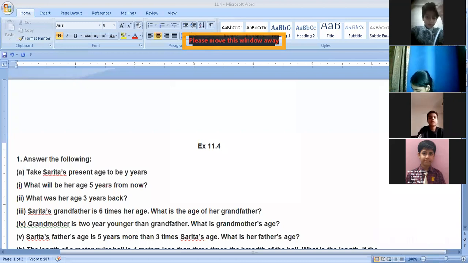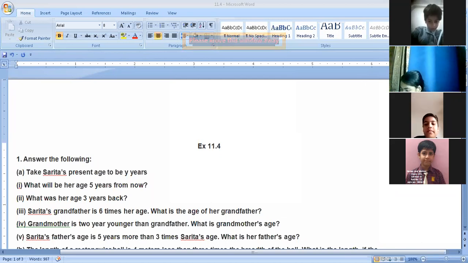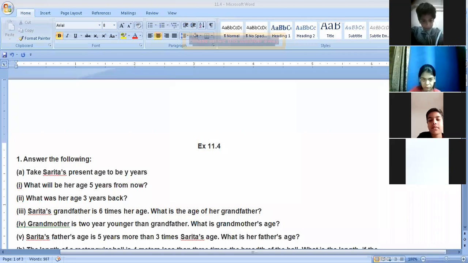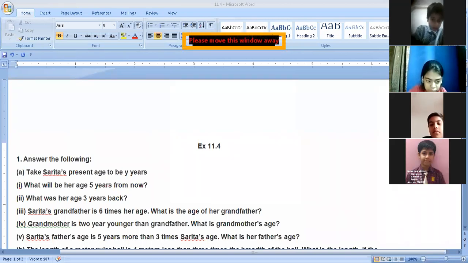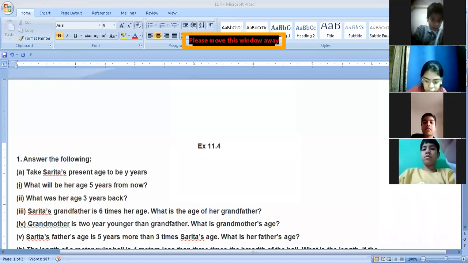Now, Sarita's grandfather is 6 times her age. They are 6 times bigger than Sarita's age. So 6 times means multiply. That's correct. So 6 times means 6 multiply y. So what is the age of grandfather? 6y. That's right.